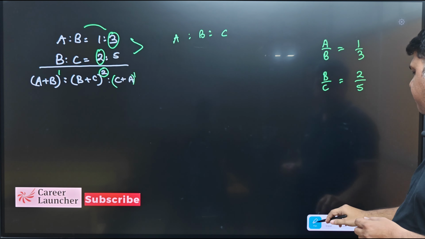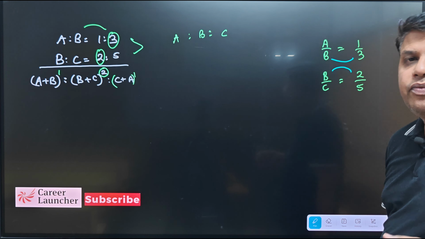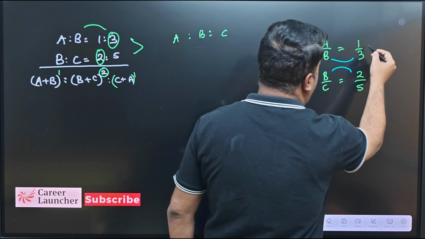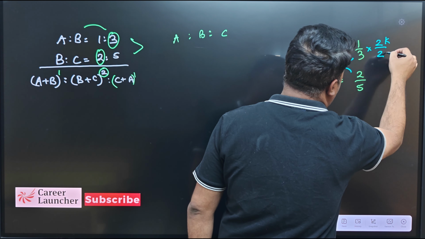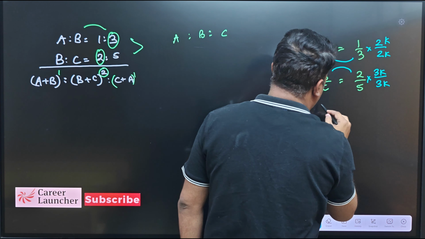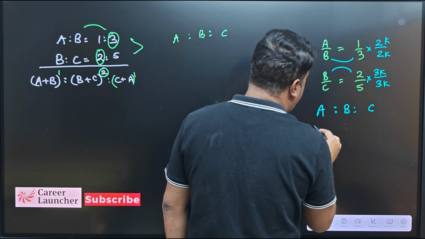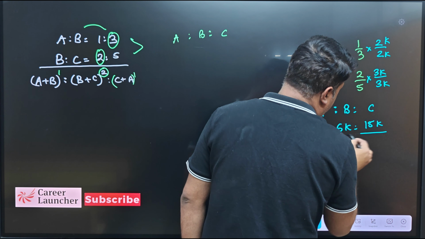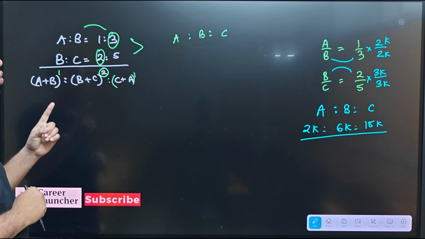So again you can see here B is a multiple of 2, here B is a multiple of 3. So I'll try to make it equal once again, right? So for that I'll multiply it by 2, let it be 2k, and I'll multiply it by 3k. So the final ratio of ABC is 2k ratio 6k ratio 15k. So A ratio B ratio C is 2 6 15, right?